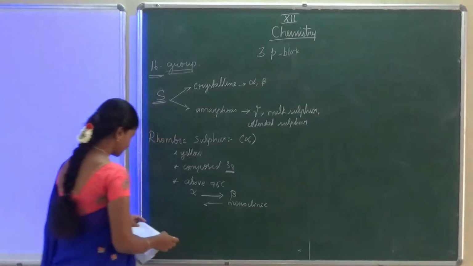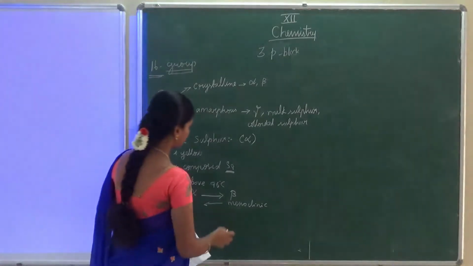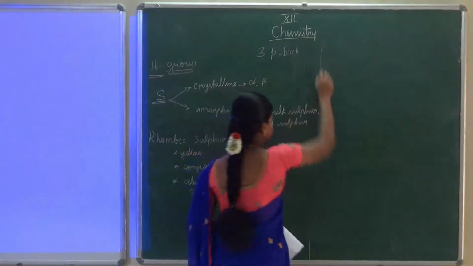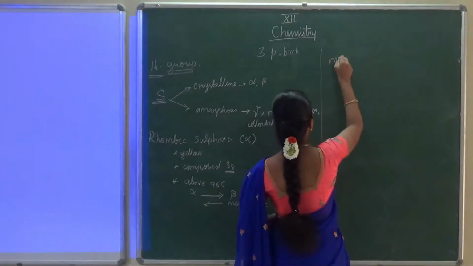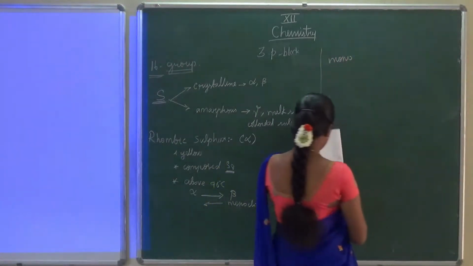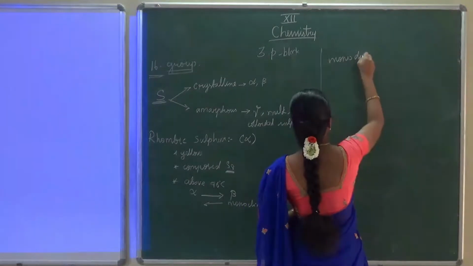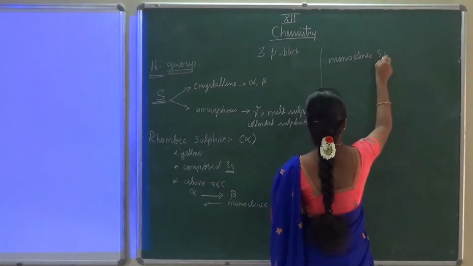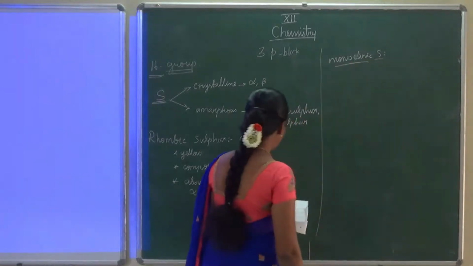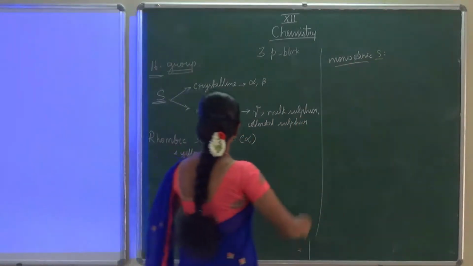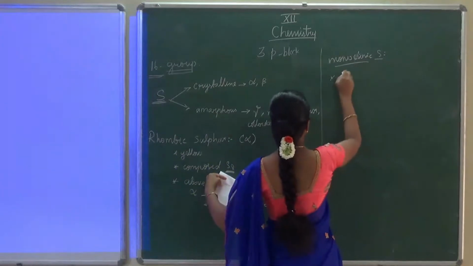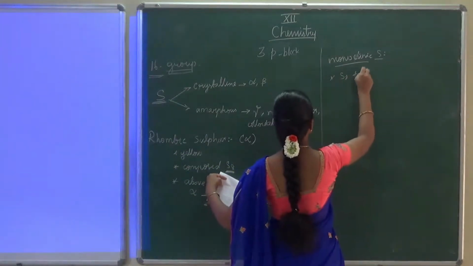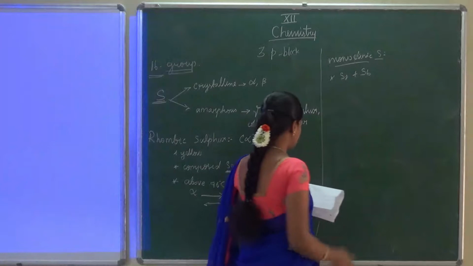Okay, the next one, we are going to talk about monoclinic sulfur. Here monoclinic sulfur is composed of S8, and a little amount of S6 is also present there.